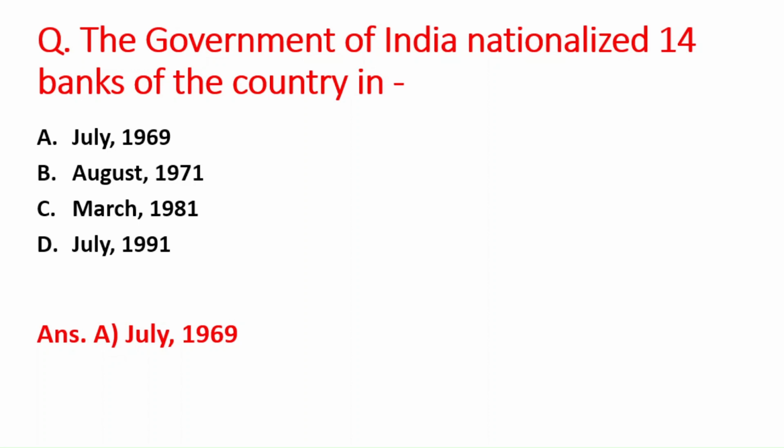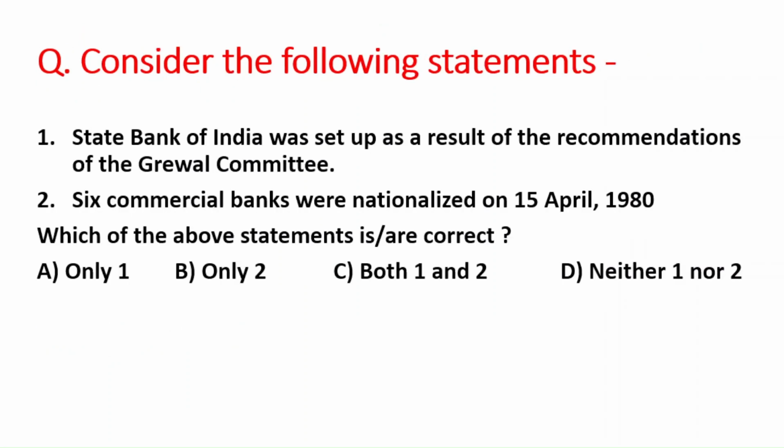Next question is consider the following statements. First statement is the State Bank of India was set up as a result of the recommendation of the Garewal Committee. Second statement is 6 commercial banks were nationalized on 15th April 1980. You have to choose the correct code given below to tell which statements are correct. So right answer is option C, that is both 1 and 2. It means both these statements are correct.